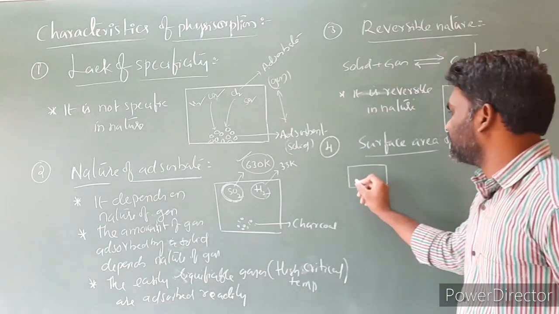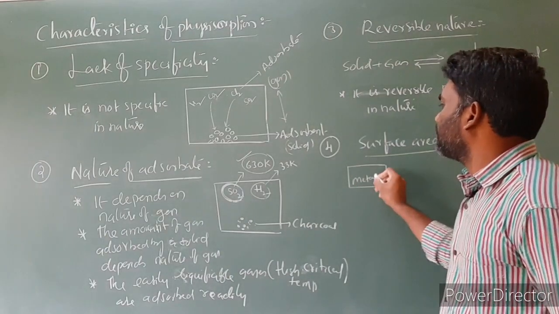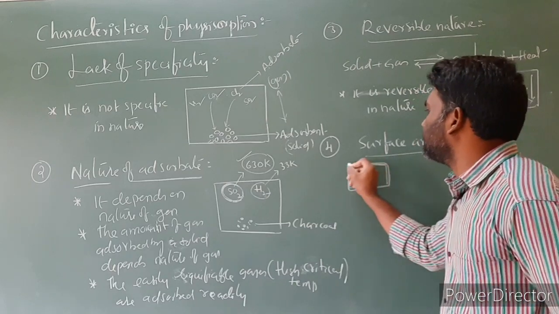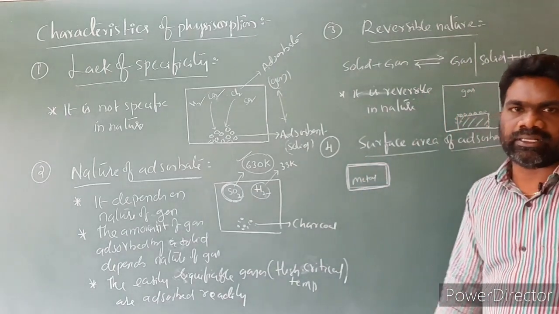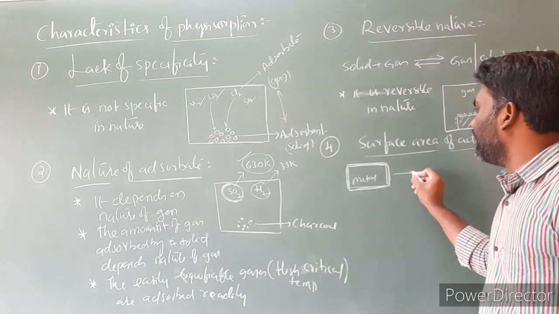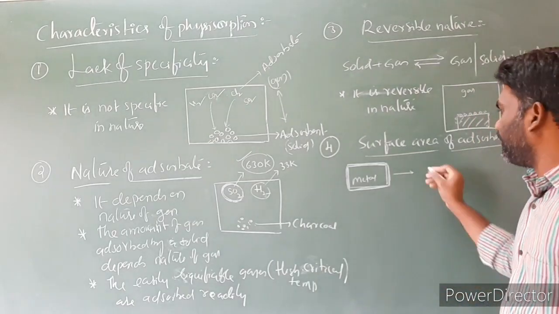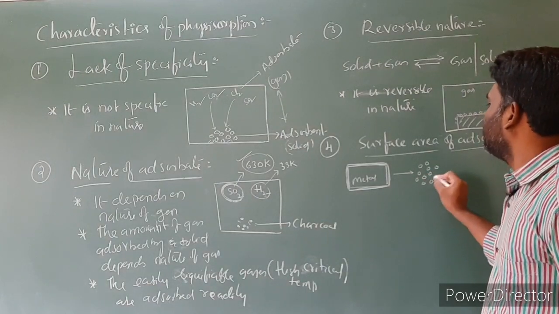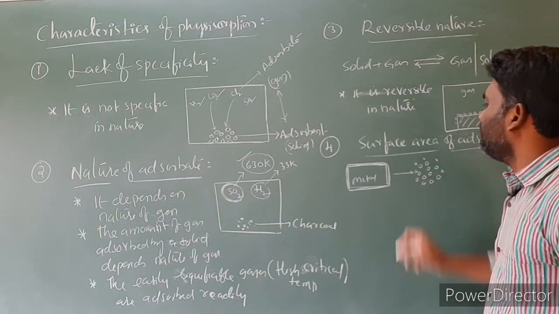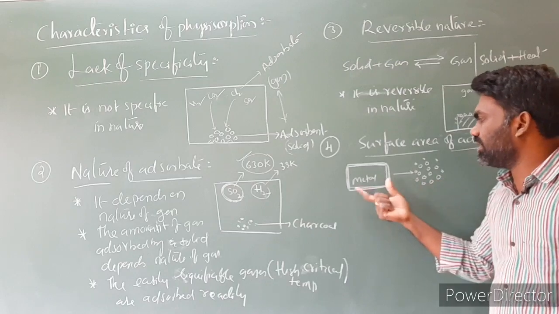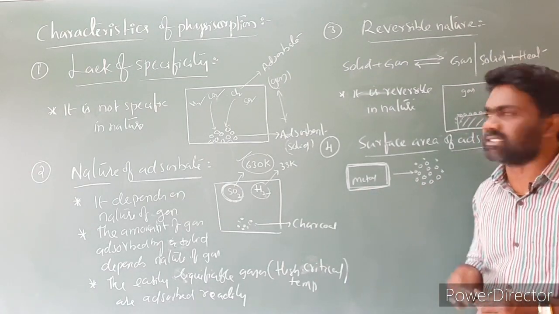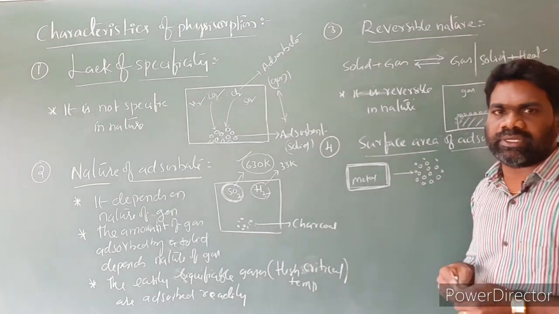This is the surface area available for adsorption. Then I divide this metallic rod into finely powdered form, making it in the form of particles. When we make the finely powdered form of this metal, the surface area increases, and the extent of adsorption is going to increase.